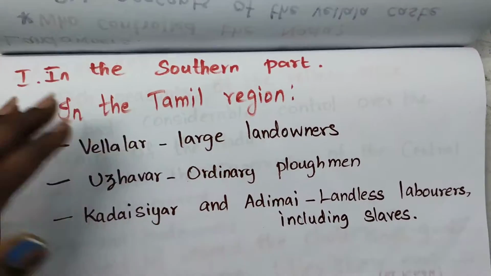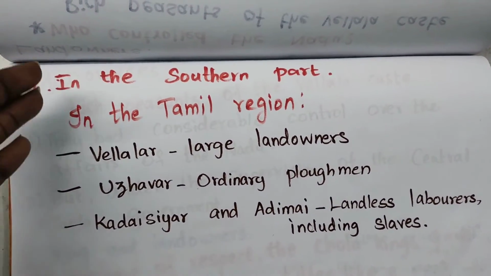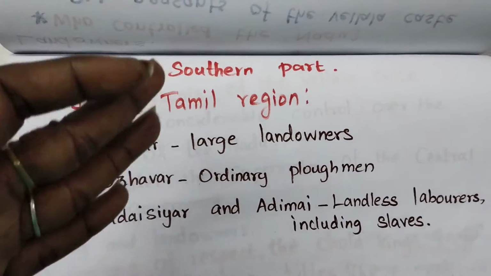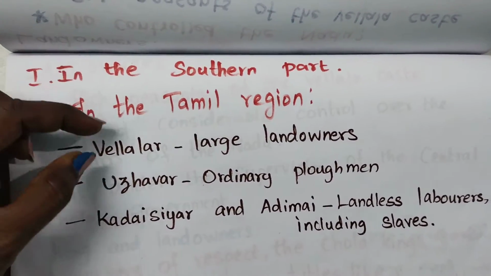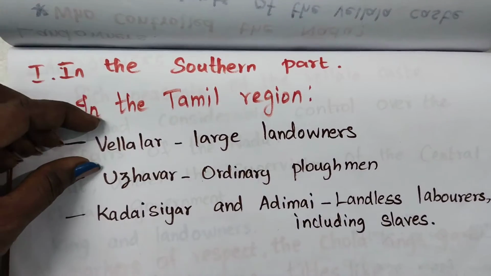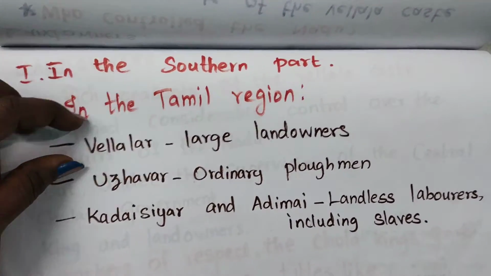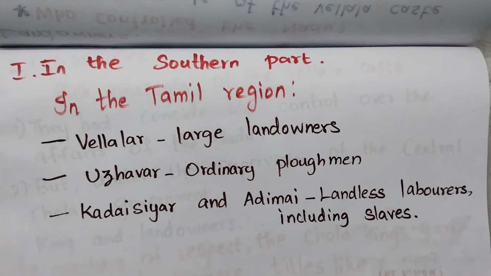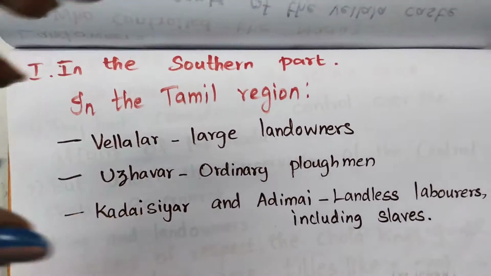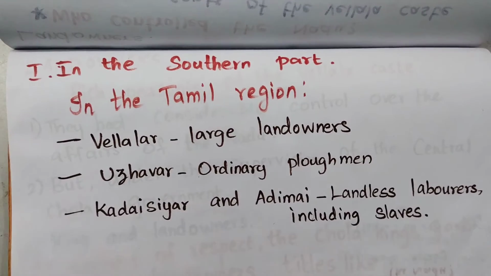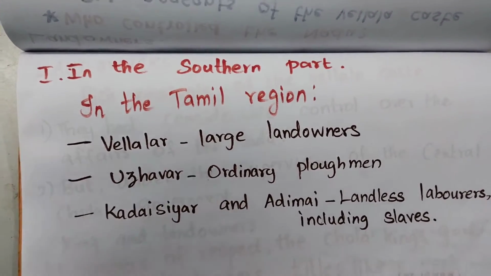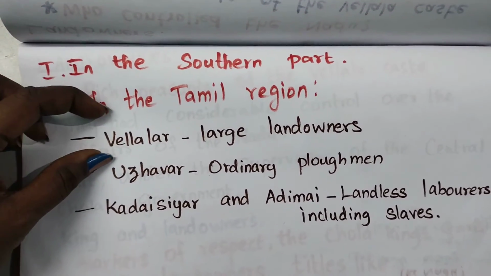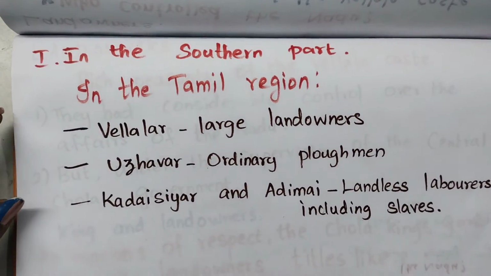Here you can categorize it into 3. In the southern part, in the Tamil region alone, the first level person is of Vellala. They are the large landowners. Landowners means, you all know, na? They have so many lands, so they will be the owner of that particular land. So they are known as Vellalas, and they are the large landowners.